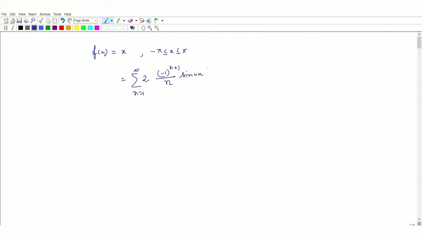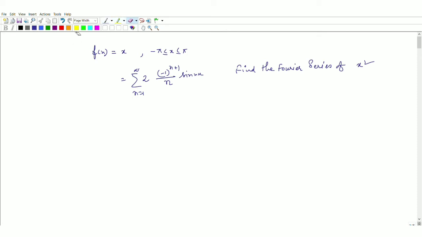Since it is an odd function, only the sine series will be there; there is no a naught and a_n. Now you have been asked to find the Fourier series of x square, knowing the Fourier series of f(x) equal to x.